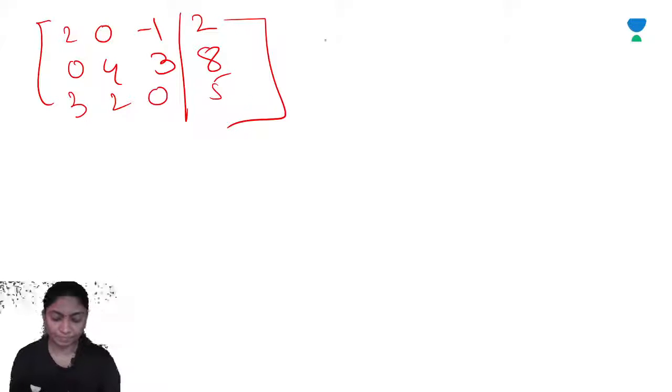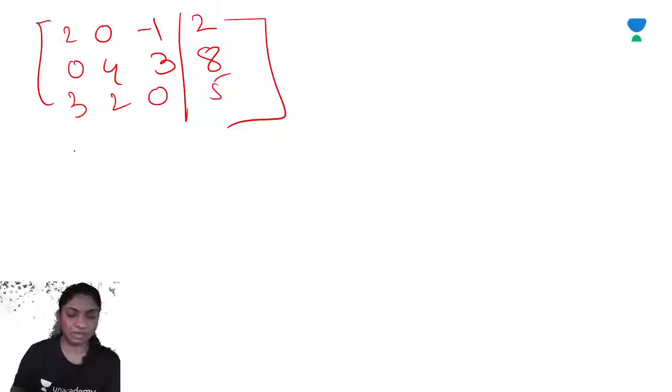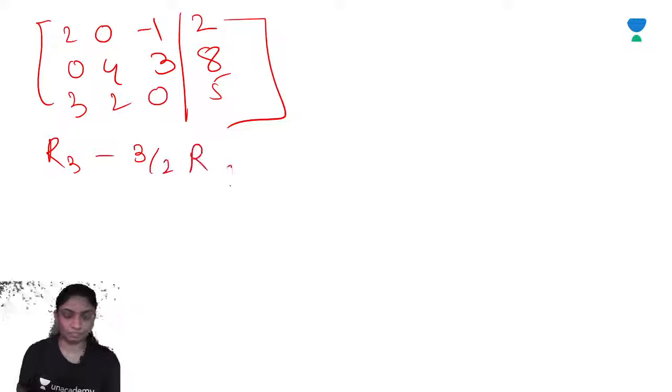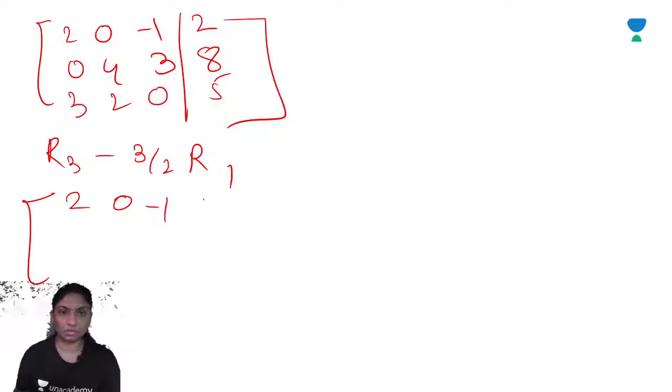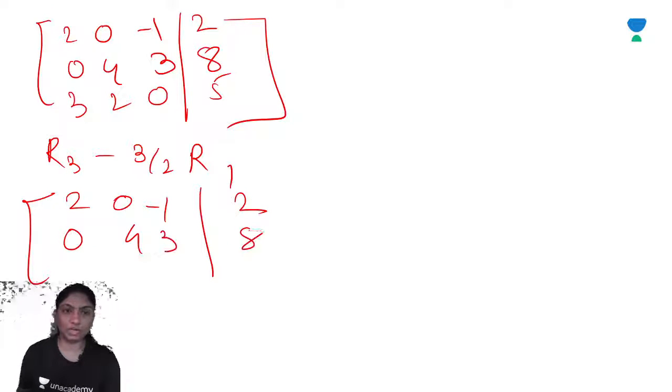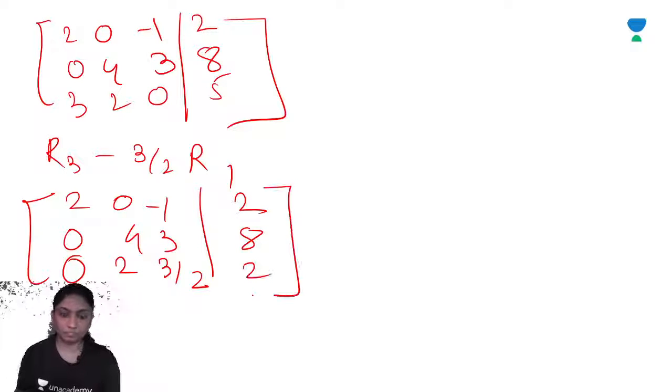Right? Now R3 minus 3 by 2 R1. So you will get [2, 0, -1, 2], [0, 4, 3, 8], and the third row updated. Right? Now R3 minus 2 by 4 R2.